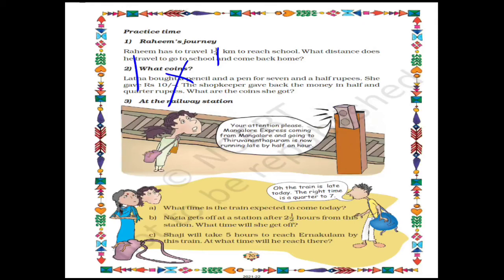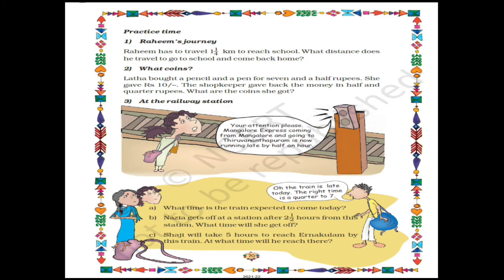Next question, what coins? Lata bought a pencil and a pen for 7.5 rupees. She gave 10 rupees. The shopkeeper gave back the money in half and quarter rupees. What are the coins she got? This will be your homework. Let's see the next question. At the railway station. Your attention please. Mangalore Express coming from Mangalore and going to Thiruvananthapuram is now running late by half an hour.